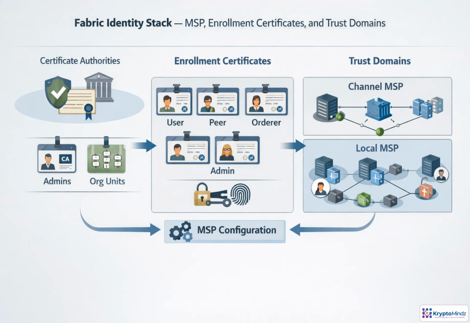Fabric treats identity as a chain of trust. Certificate authorities issue enrollment certificates to users, peers, orderers, and admins. Those certificates prove who is signing a transaction or governance action. The MSP configuration defines which CAs are trusted, which admins are valid, and which organizational units map to roles. Local MSPs identify individual nodes, while channel MSPs define trust for an organization on a channel. If this is misconfigured, access, policy enforcement, or availability can break.